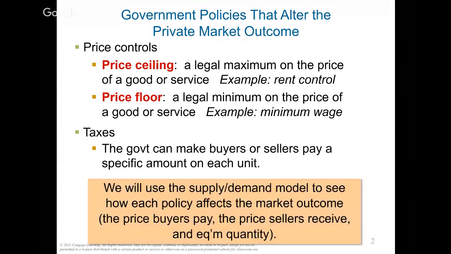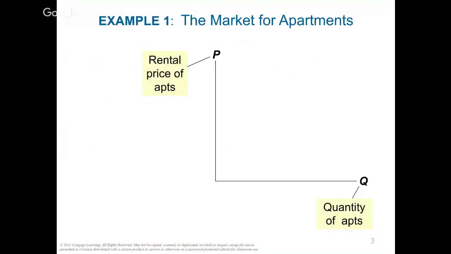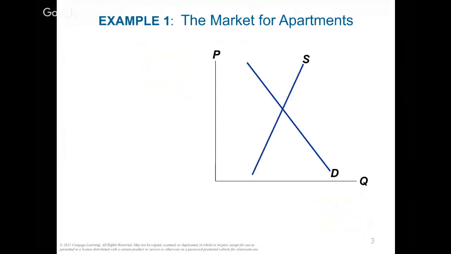And then tax. A tax is the difference between how much the buyer pays and how much the seller receives. So the price for buyers minus the price for sellers is how much the tax is. For this tax question, we're only thinking about sales tax, okay?